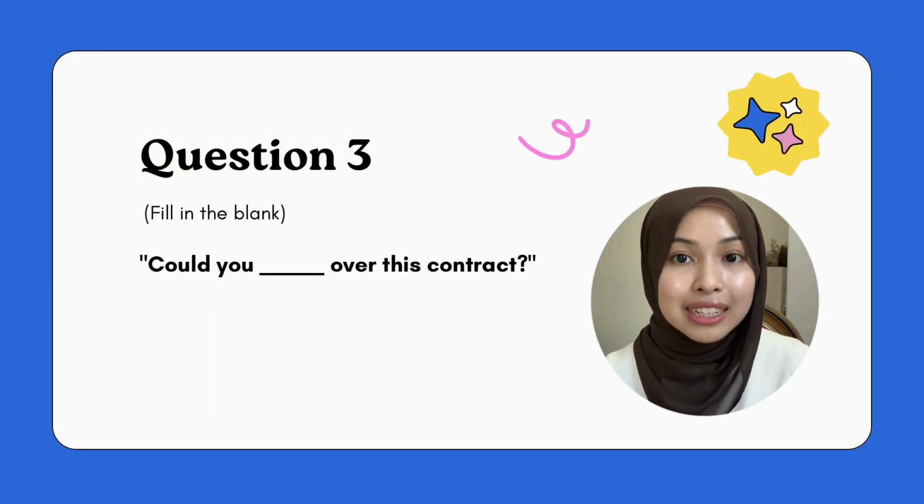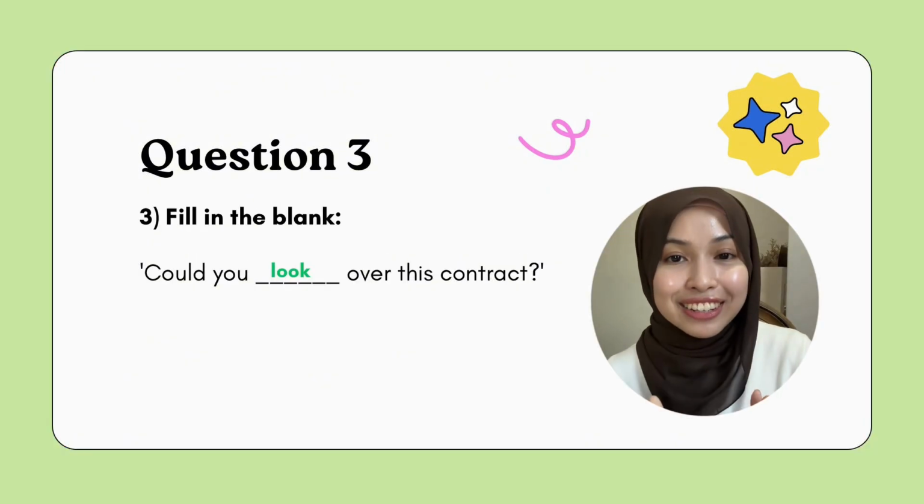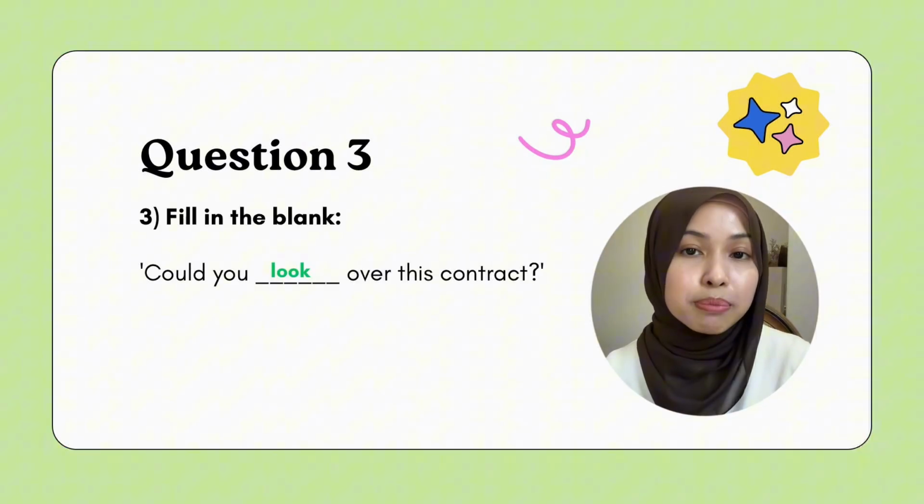We've come to the last question, which is number 3. Fill in the blank. Could you blank over this contract? It's look. To look over. This means to examine something.